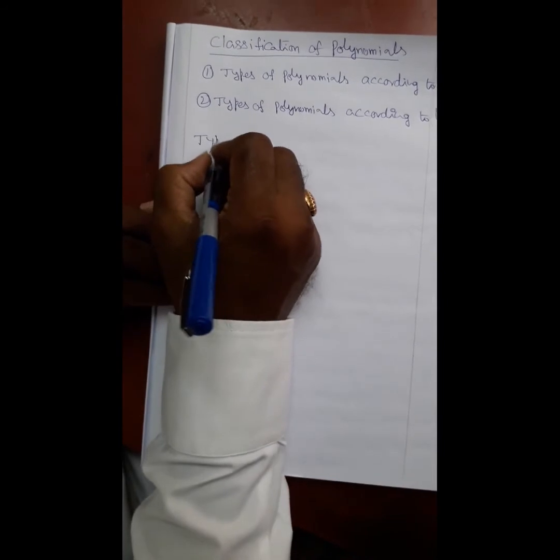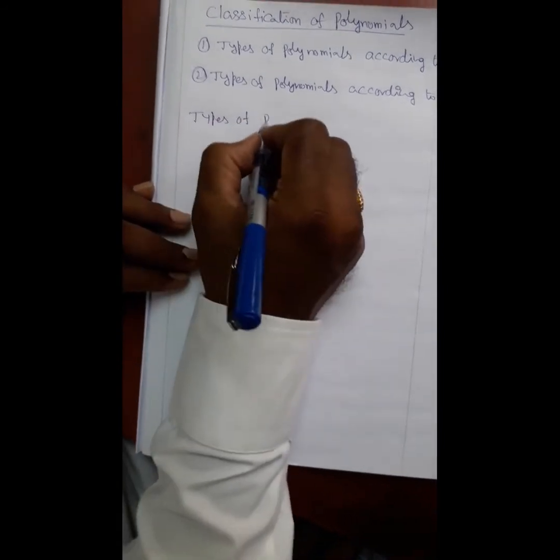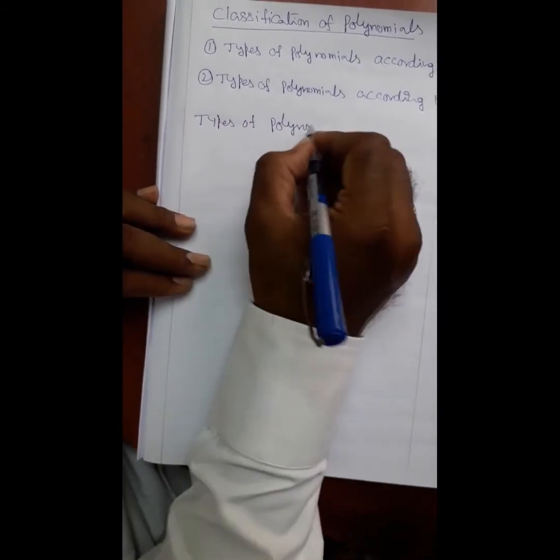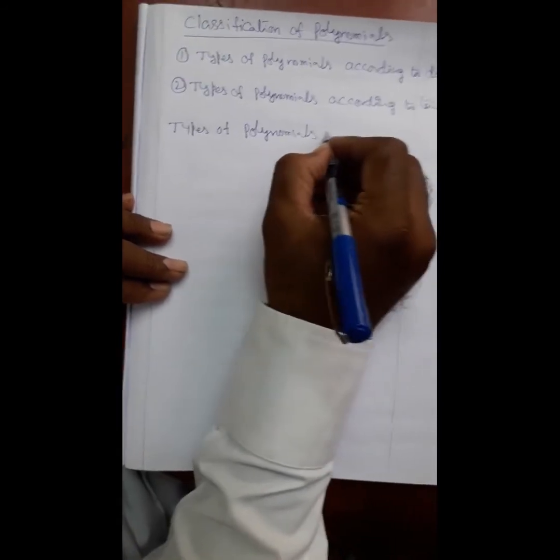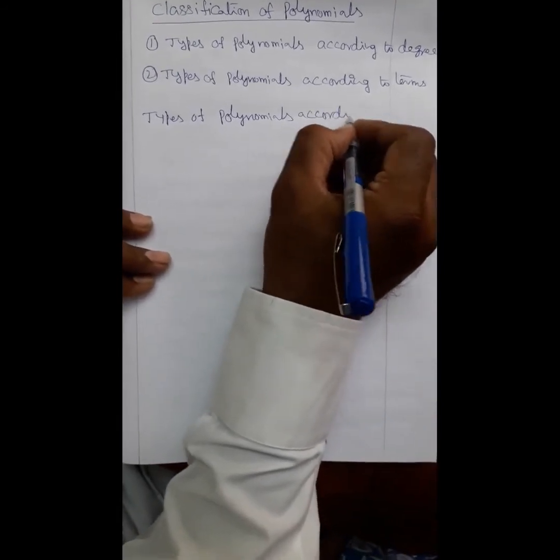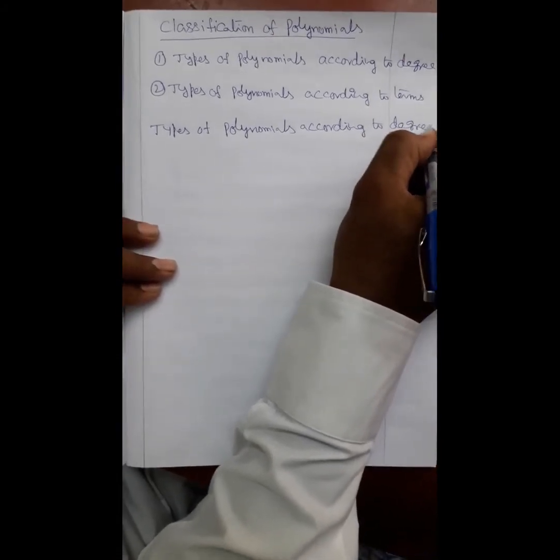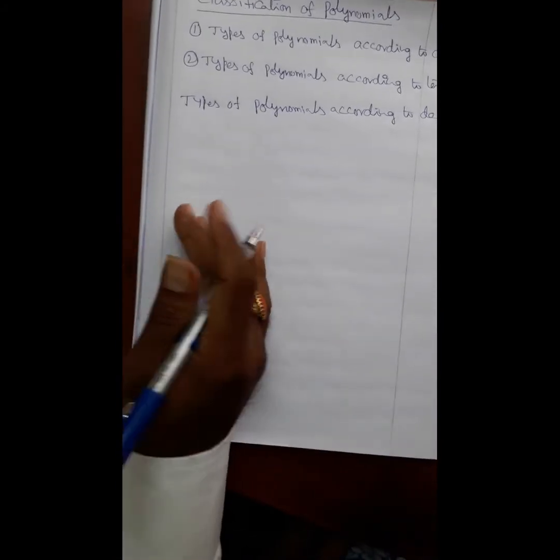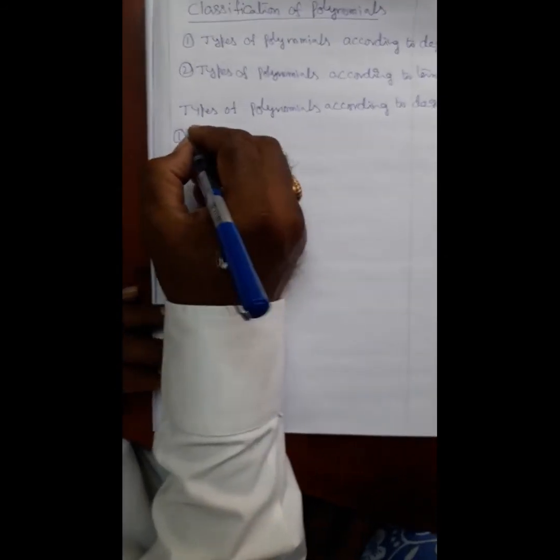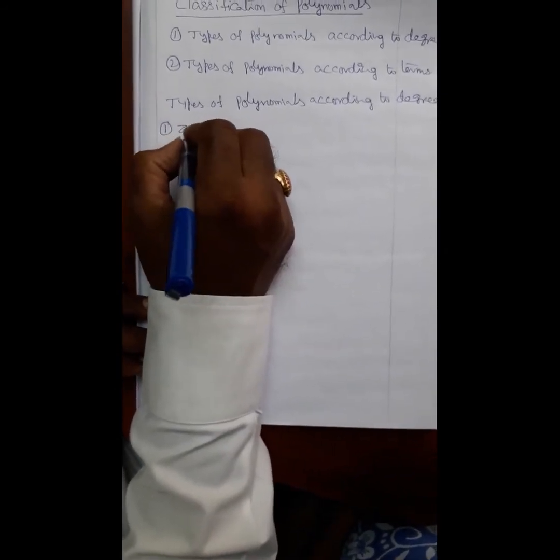Types of polynomials according to degree. These are 6 types. Type 1, that is zero polynomial.